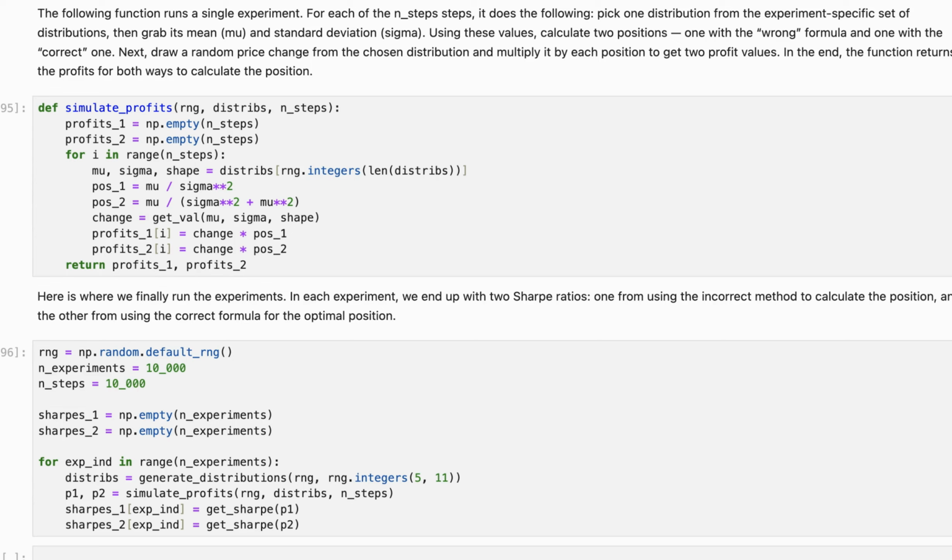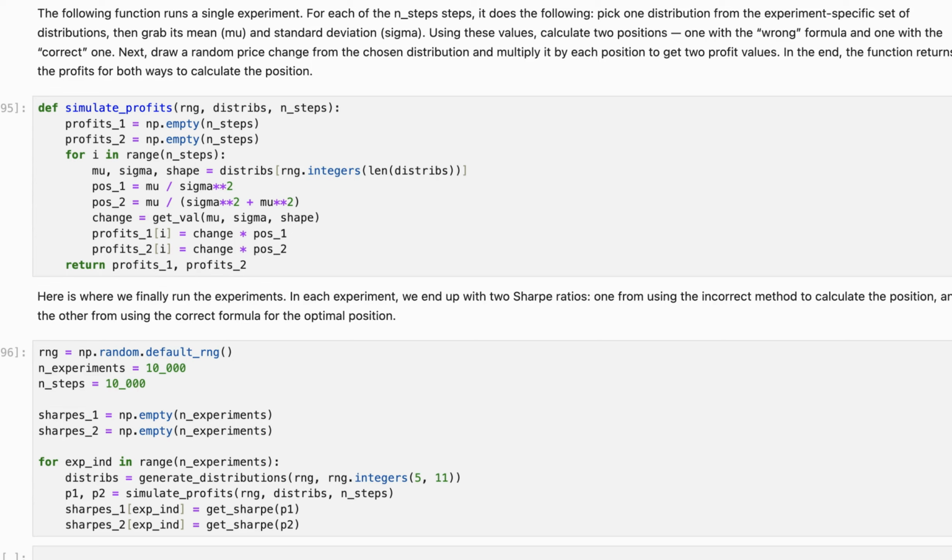All the other steps within an experiment are done in exactly the same way. Each step produces a new pair of profits. After that, we calculate the Sharpe ratio for both sets of profits. So we get a pair of Sharpe ratios as a result of a single experiment. To run the second experiment, we take another set of arbitrary distributions and run our new experiment exactly the same way as we run the first one. We do many such experiments, and this way we get many pairs of Sharpe ratios.